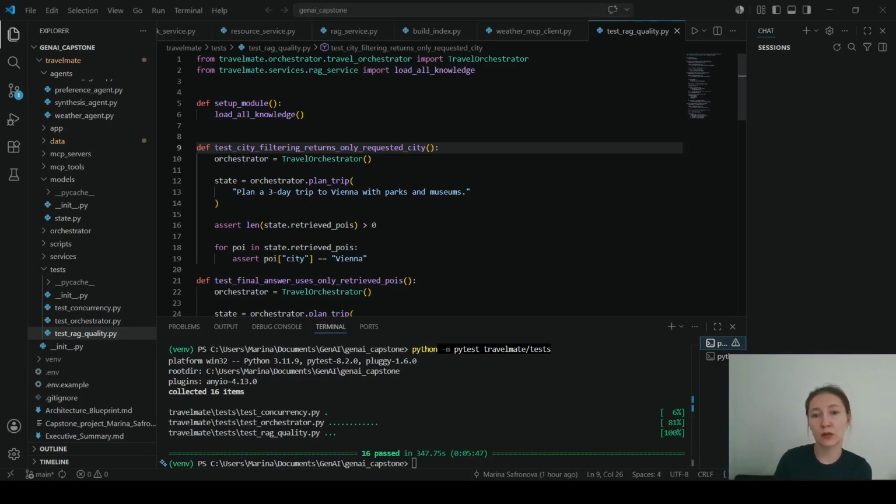The project includes automated LLM behavior tests. Test coverage includes positive scenarios of supported destinations, adversarial prompts, weather fallback logic, and RAG validation. Due to demo time limits, I am showing the completed execution results instead of running the entire suite live. The goal was not only to generate responses, but also to ensure predictable system behavior under each case.